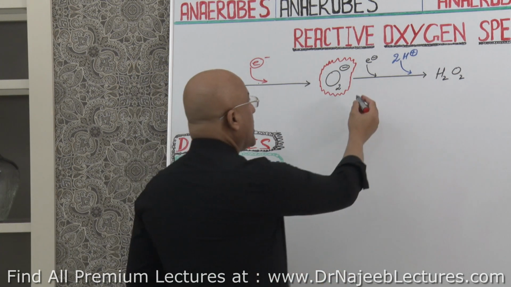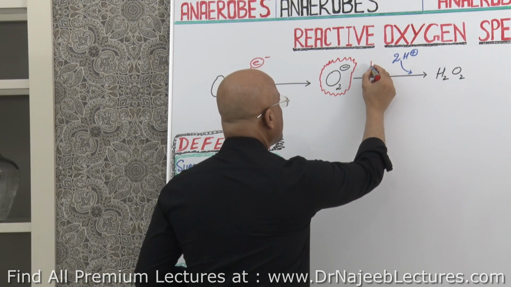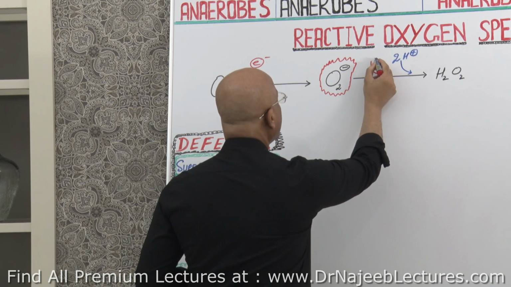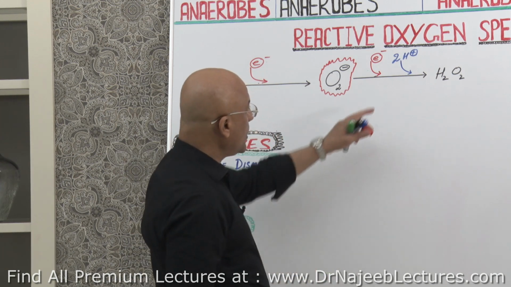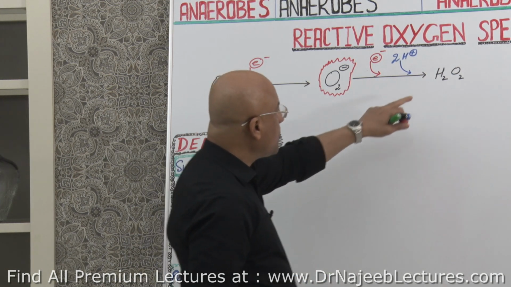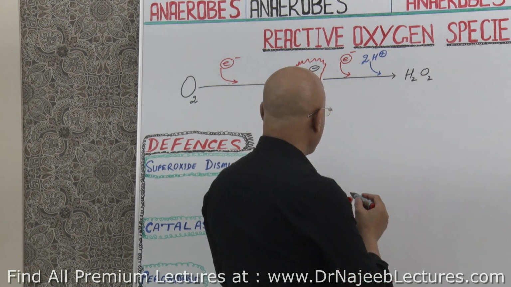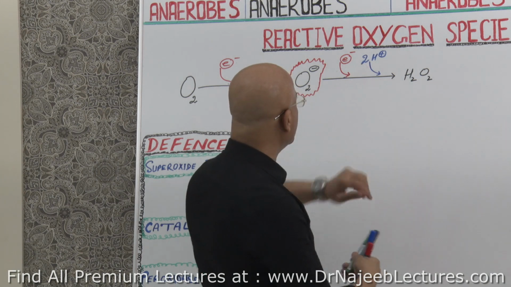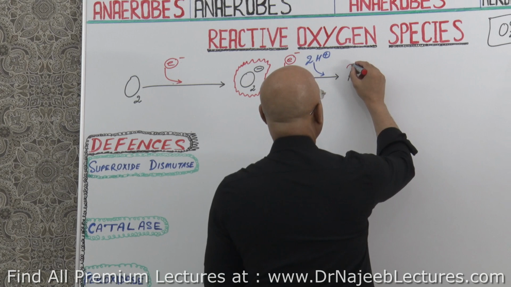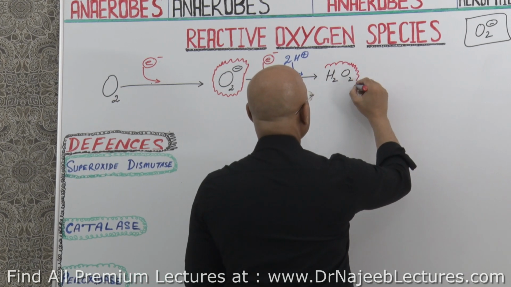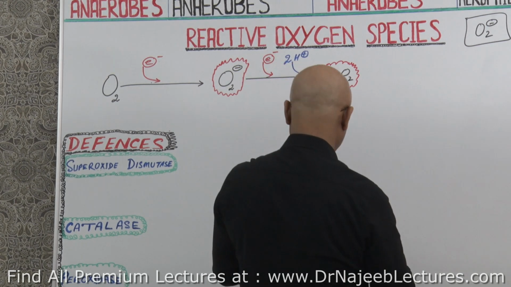And if you add one more electron, it means you are going to further reduce the oxygen. That will produce hydrogen peroxide. You have added 2 protons too, right? Now, hydrogen peroxide is also a reactive oxygen species.